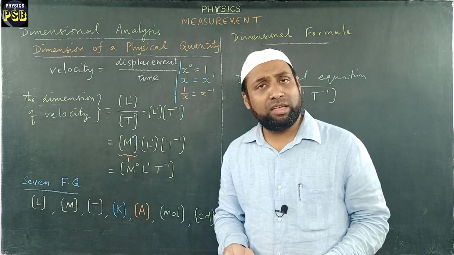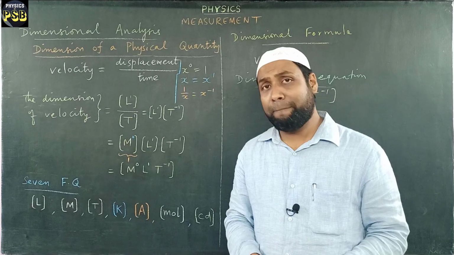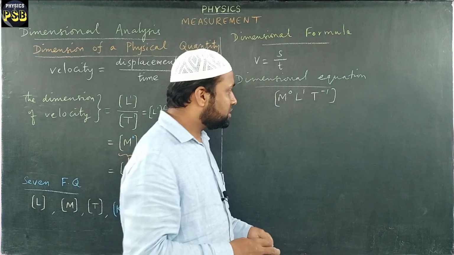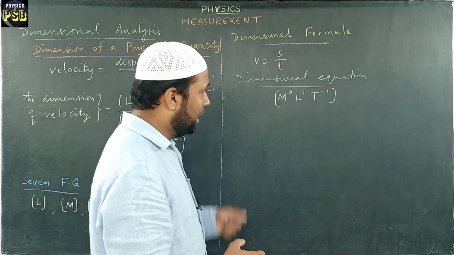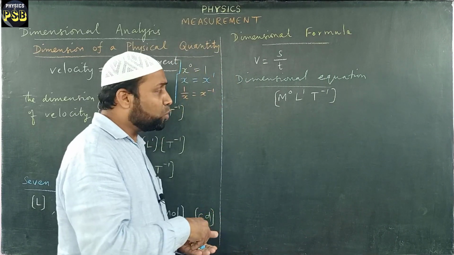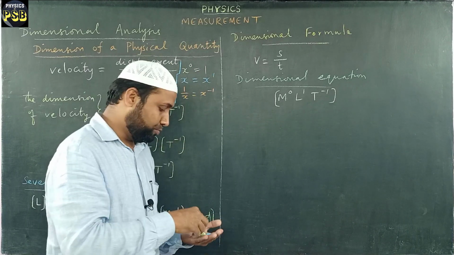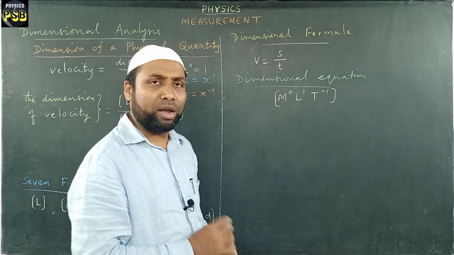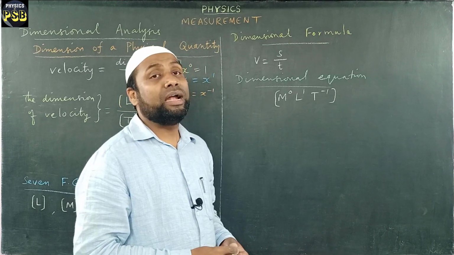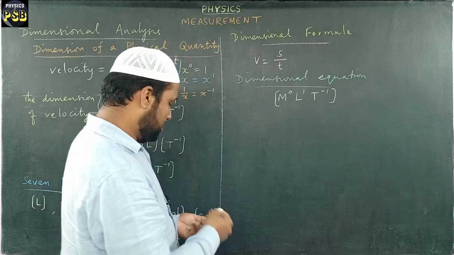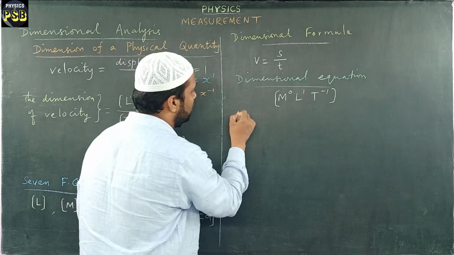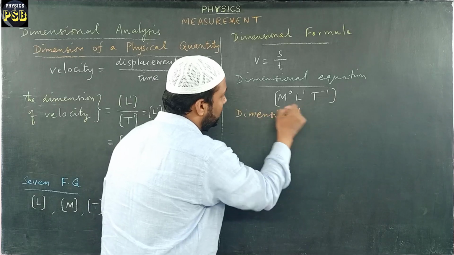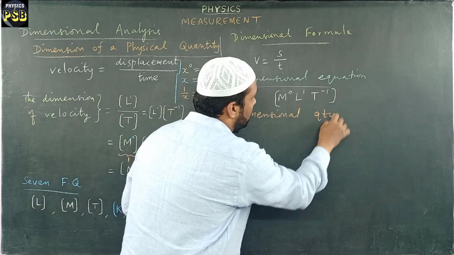Now I'll show you how we can classify quantities based on the dimension. Based on the presence and absence of dimension, we can classify quantities into two. One is the dimensional quantity, another one is the dimensionless quantity. First we'll discuss dimensional quantity.